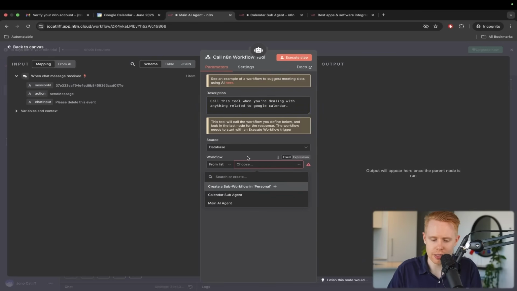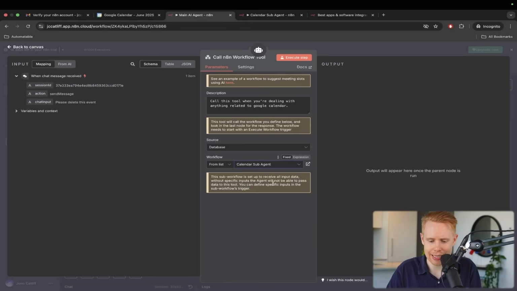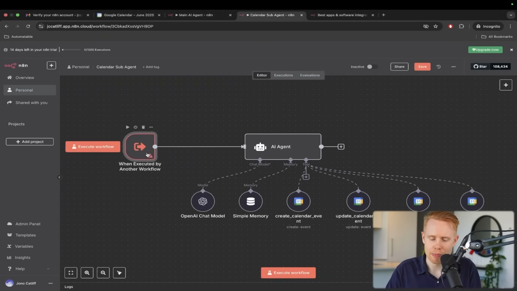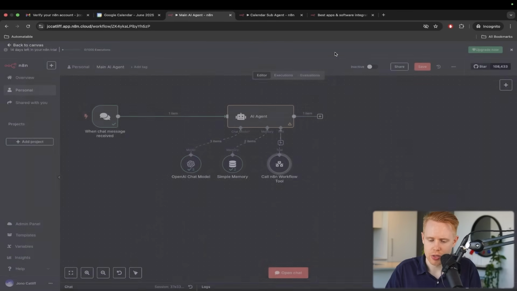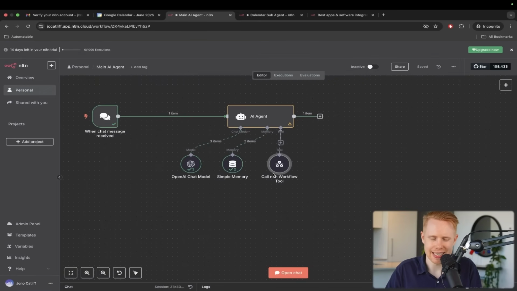And we have something called workflow. This is the sub workflow that we need to select, and we have this calendar sub agent here. We can click that, and now this is automatically going to hook up to here, meaning that we can send data back and forth. Okay, so now that's good to go, and we can more or less do the same thing. We just need to make a couple modifications.